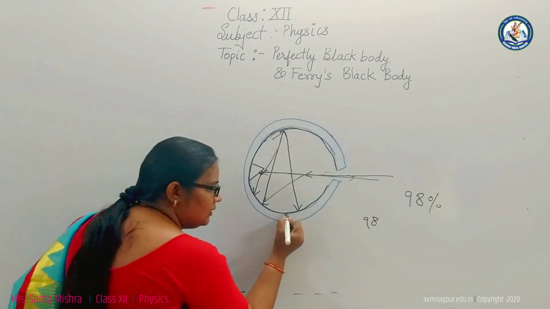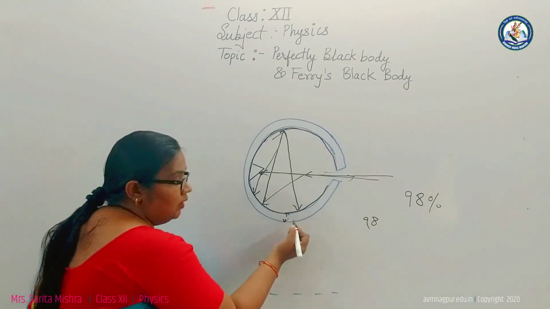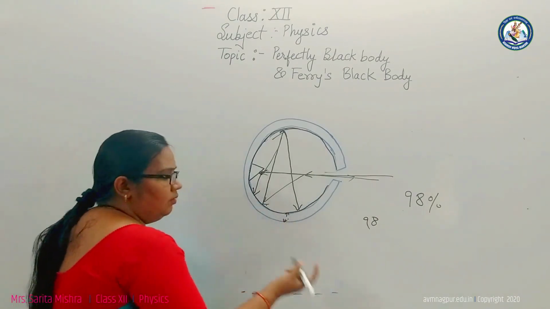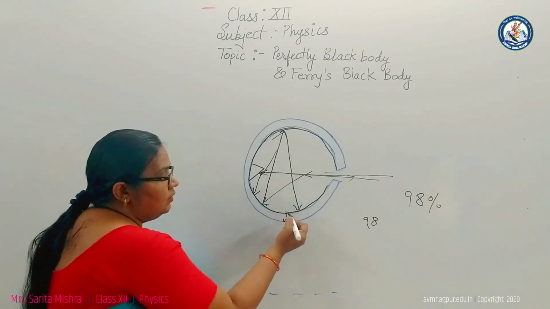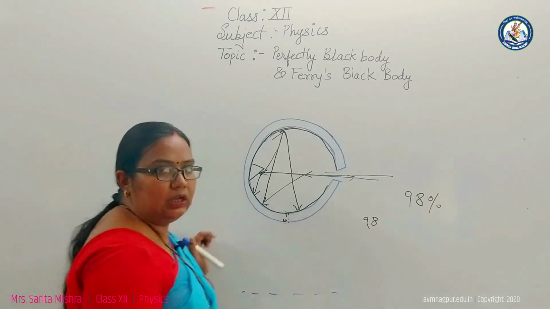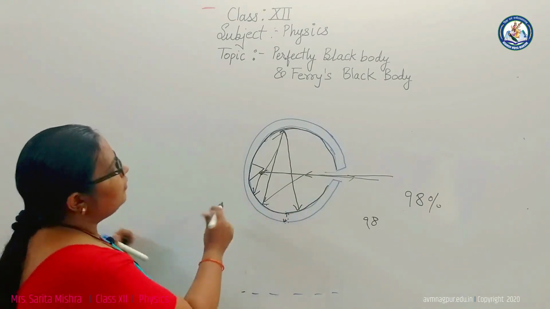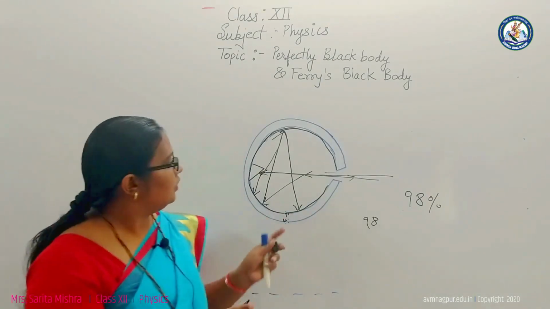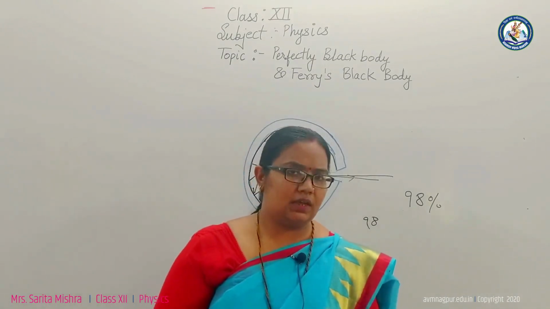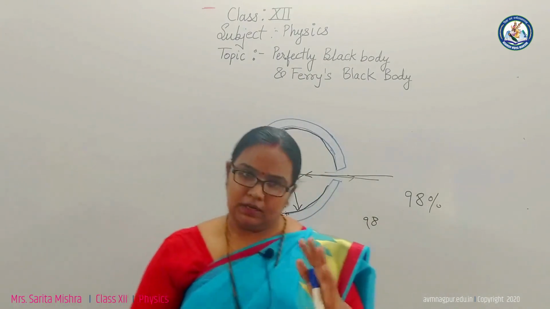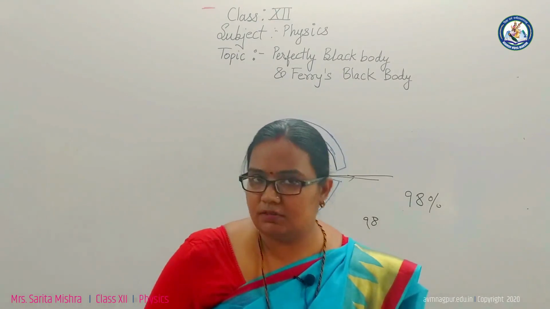Now the space inside these two spherical walls is evacuated. Why evacuated? Because to avoid heat conduction. So inside these two walls, this is totally evacuated space. So this was the total Ferry's black body. According to Ferry, not 100% but 98% of heat energy is absorbed. So this was the total about Ferry's black body.